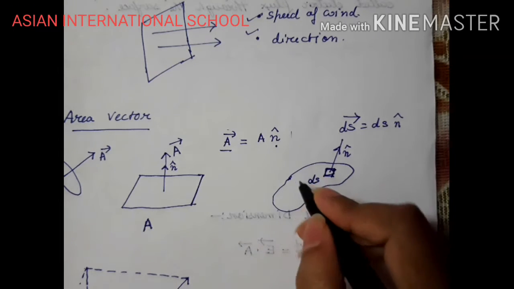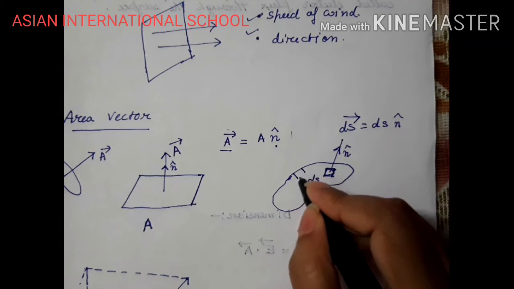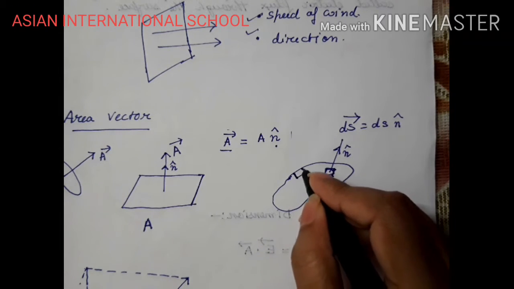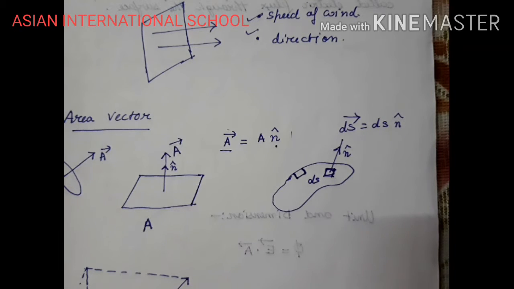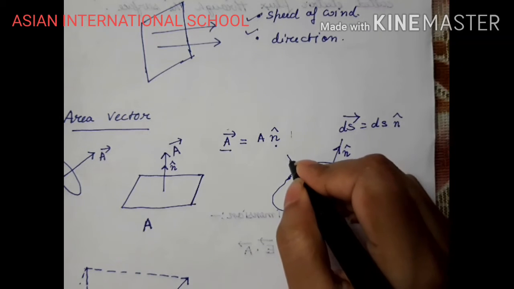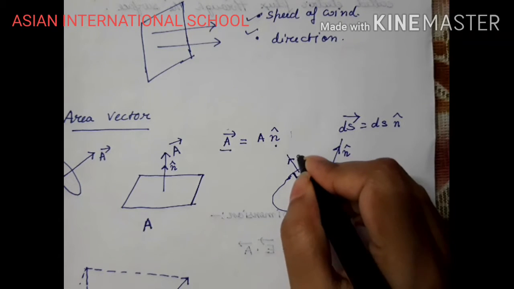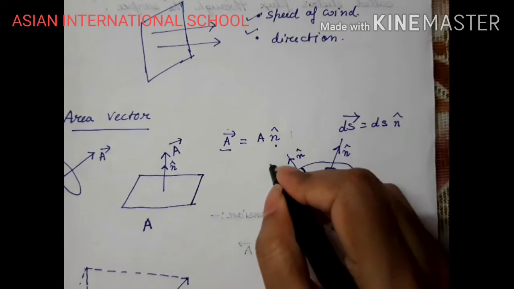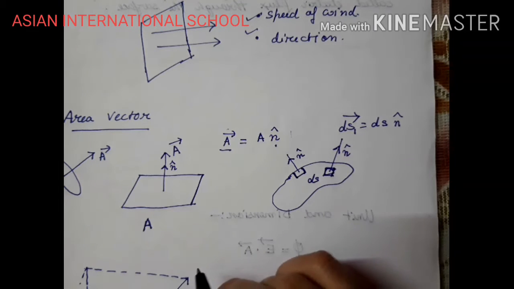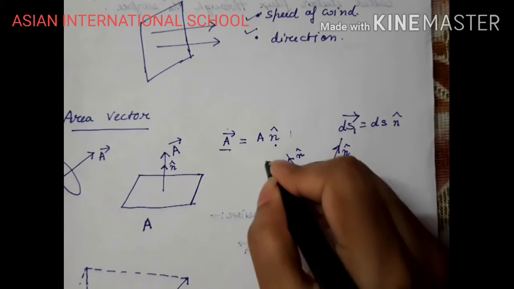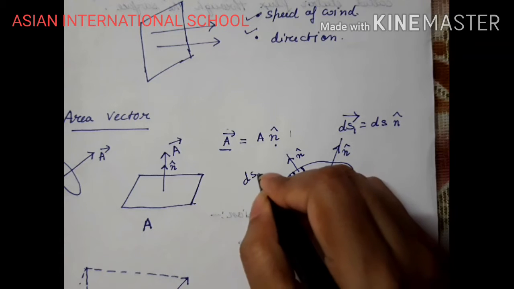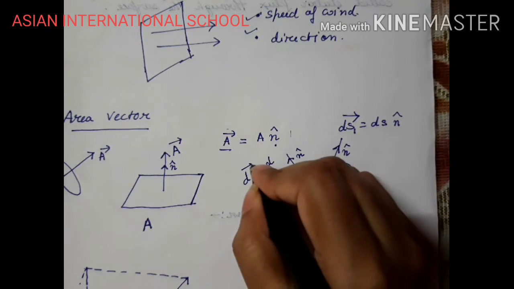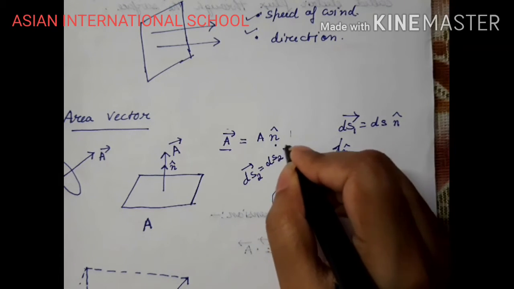Each and every time, suppose I consider a small elementary area ds in this region, right? In this case, the direction of the normal will change. So this will be my direction. Suppose this is my n cap. Here I can mark this as ds1. So this is becoming my ds2. So this will become ds2 vector equals ds2 n cap.